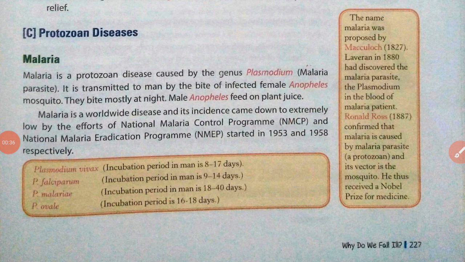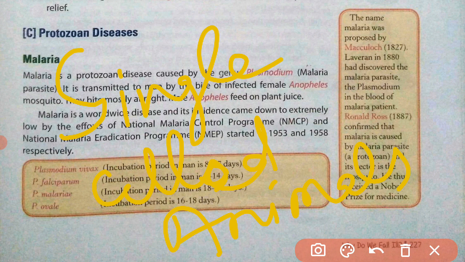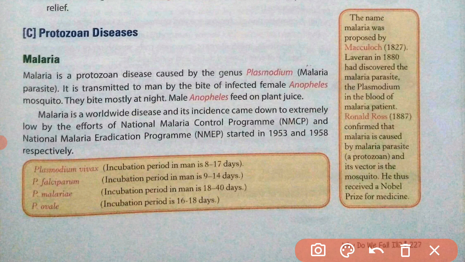So here we will discuss the disease caused by the protozoa. What is protozoa? Protozoa is a category in which the single celled animals are there. Most of the protozoans are free living, but some of the protozoans are parasitic in nature, and hence they cause diseases in human beings and other animals.